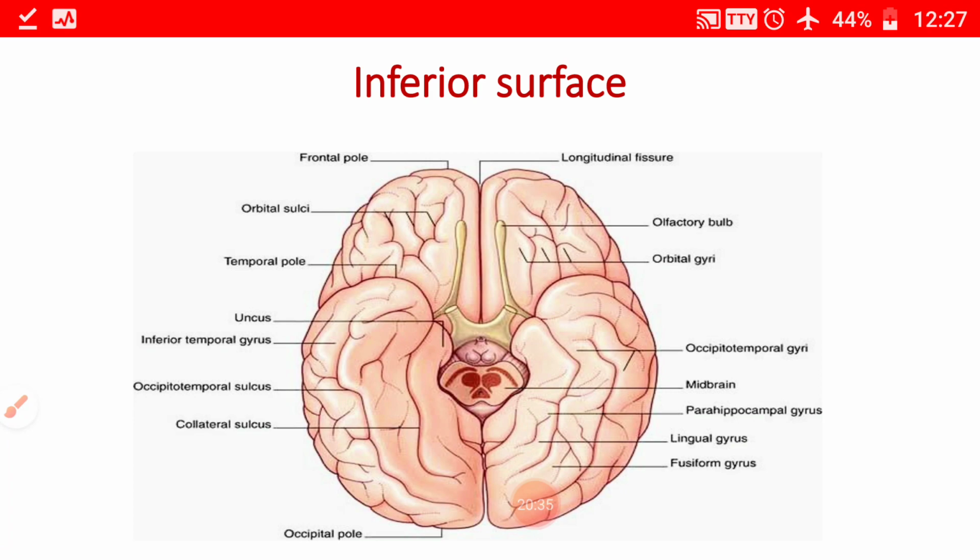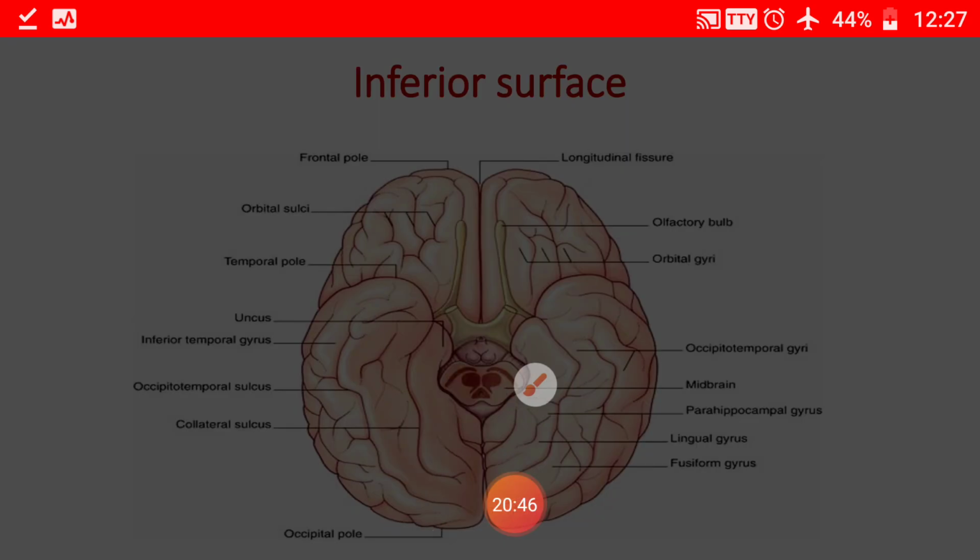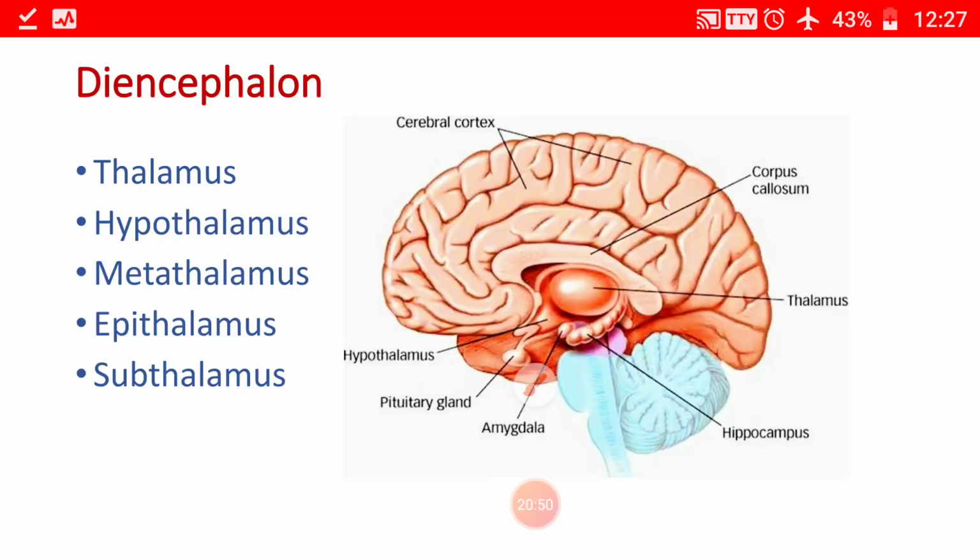On the medial aspect, just medial to this collateral sulcus, anteriorly there is a small area called the uncus, which is limited by the rhinal sulcus. Okay, so this is all about the inferior surface.